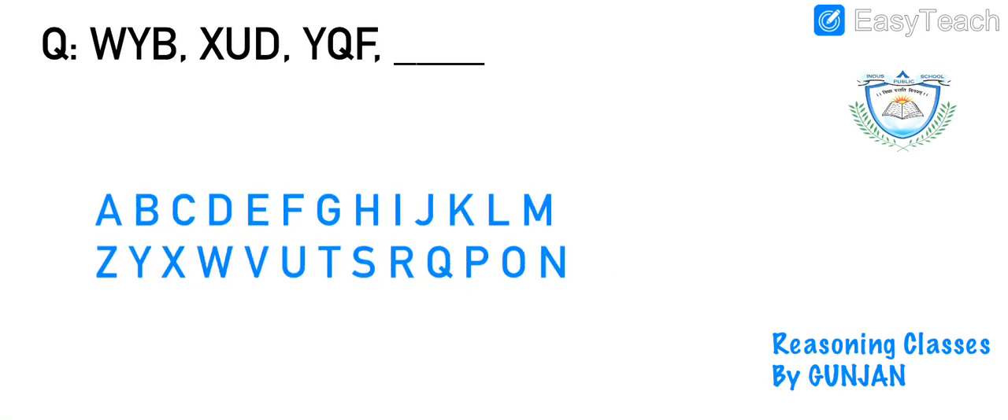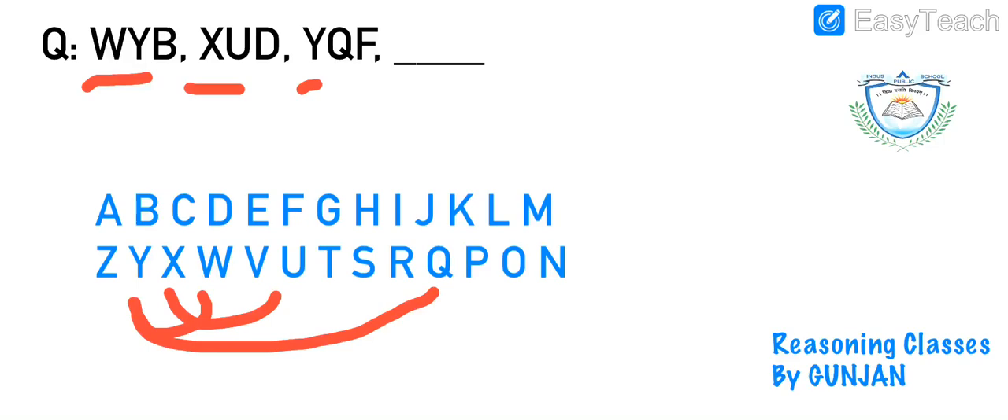Now the next question is, it says WYB, XUD, YQF. Okay, now as you can see, W, Y, they are somewhere closer to each other than X, U, then Y, Q.